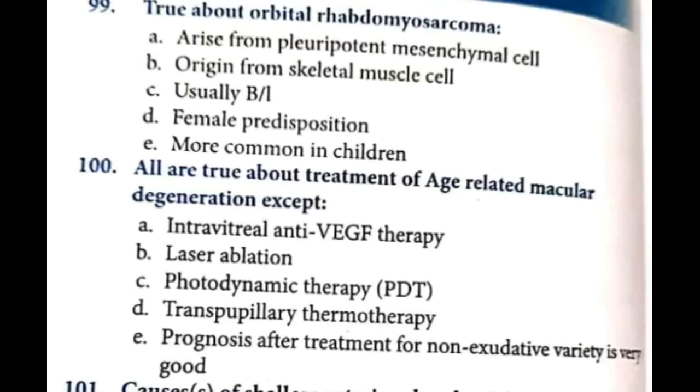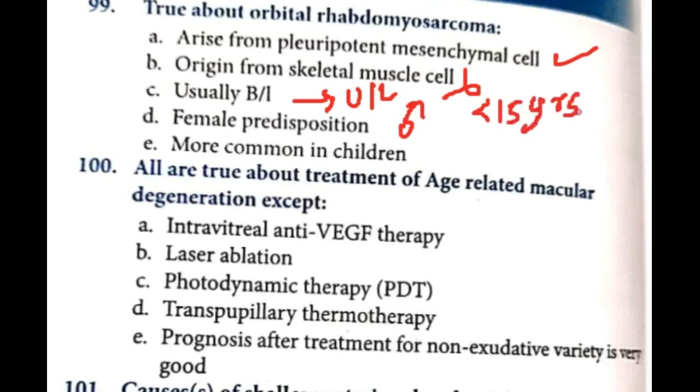So first, true about orbital rhabdomyosarcoma is: orbital rhabdomyosarcoma arises from pluripotent mesenchymal cells. True. It does not arise from skeletal muscles. Orbital rhabdomyosarcoma is usually unilateral with male preponderance, that too in children less than 15 years of age. So it is more common in children, and orbital rhabdomyosarcoma arises from pluripotent mesenchymal cells.